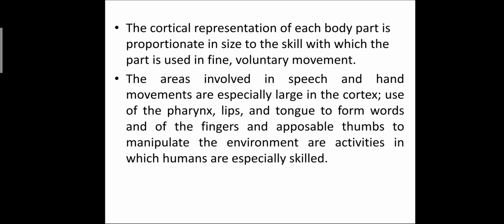So the cortical representation of each body part is proportionate to the skill with which the part is used in fine and voluntary movement. The areas involved in speech and hand movements are large in the cortex. Use of the pharynx, lips and tongue to form words, and of the fingers and opposable thumb to manipulate the environment, are activities in which humans are especially skilled. So the organs which are used in skillful activities have a larger area.